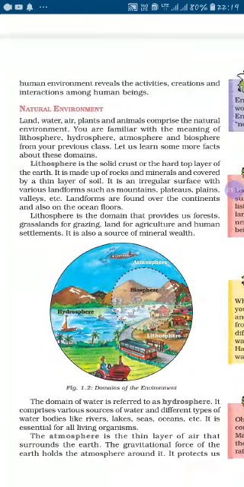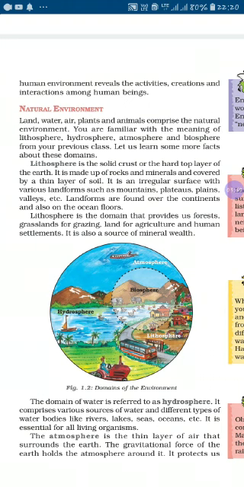Lithosphere means what? Lithosphere is the solid crust or the hard top layer of the earth. It is made up of rock and minerals and covered by a thin layer of soil also. Most of the landforms, mountains, plateaus, plains, valleys, etc. are formed in the lithosphere only. Landforms are found over the continents and the ocean floor also. The lithosphere is dominant, providing forests, grassland for grazing, land for agriculture and human settlement also.